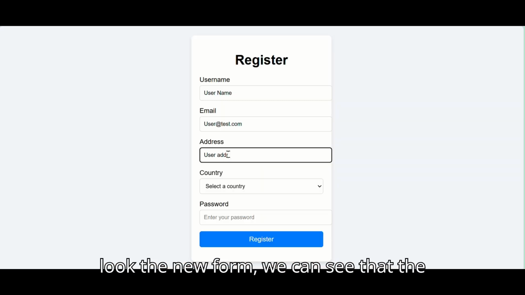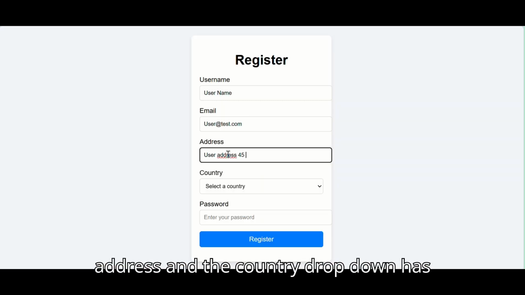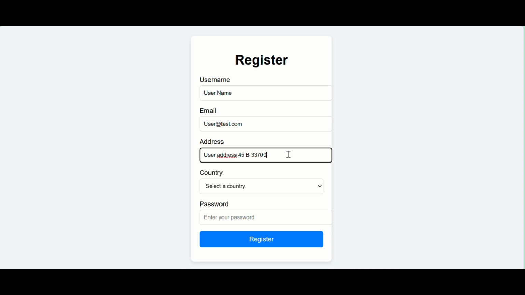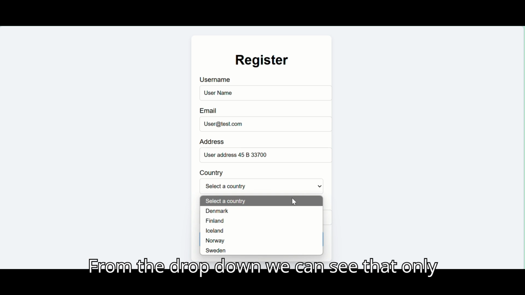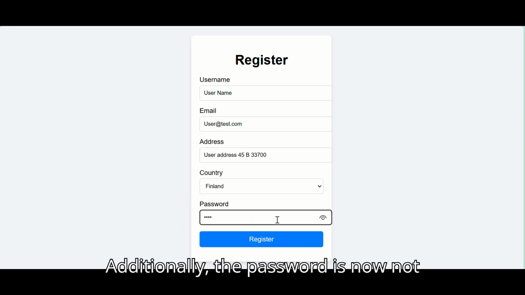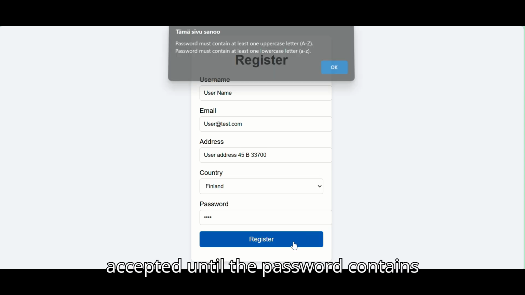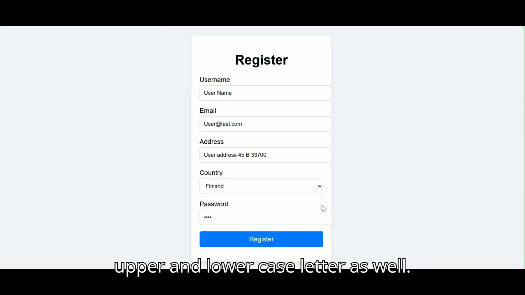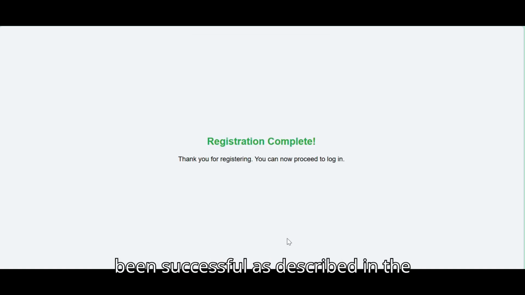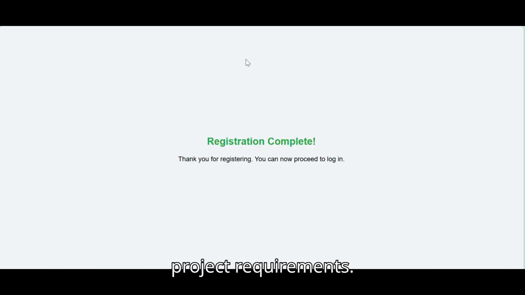As we now look at the new form, we can see that the address and the country drop-down have been successfully added to the page. From the drop-down, we can see that only Nordic countries have been added. Additionally, the password is now not accepted until it contains an uppercase and a lowercase letter as well. We can conclude that the updating has been successful as described in the project requirements.